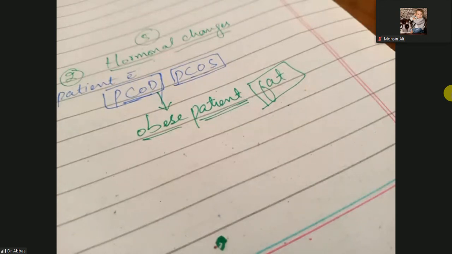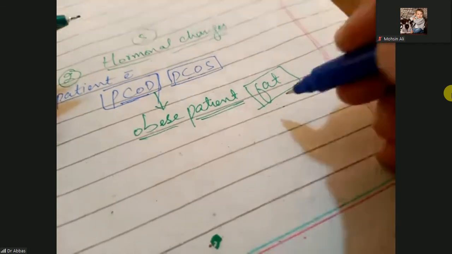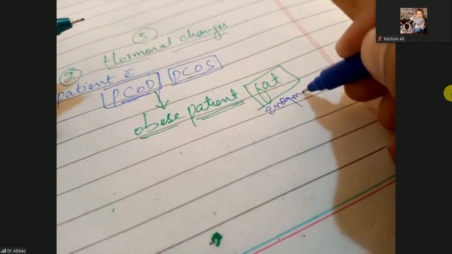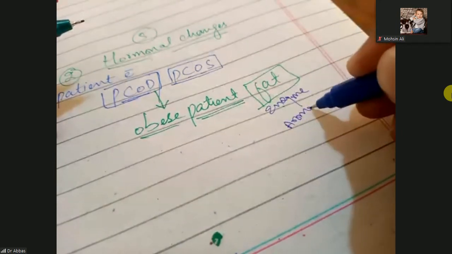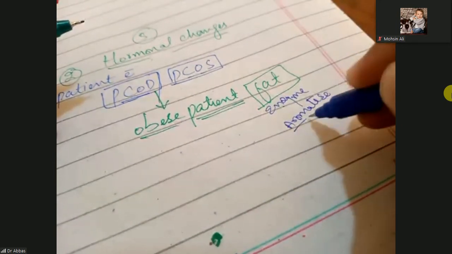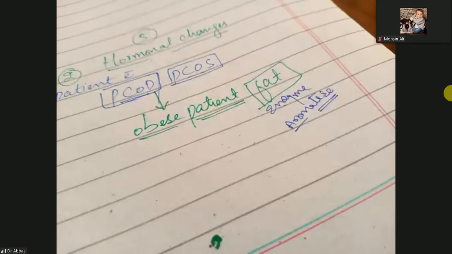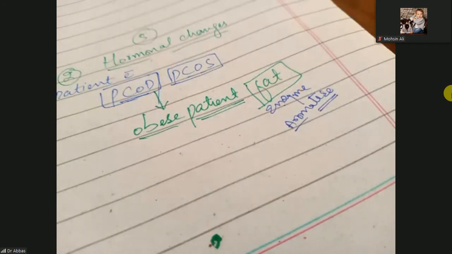That enzyme aromatase causes the conversion of the hormones, estrogen into testosterone and testosterone into estrogen. Aromatization means the conversion of one hormone into another. All these hormones come from the cholesterol nucleus, so they are interconvertible.